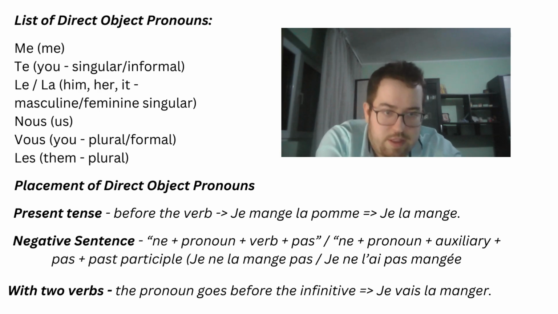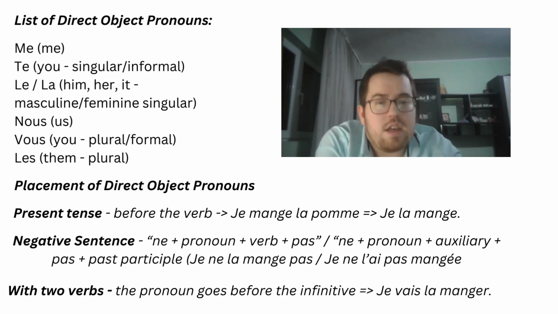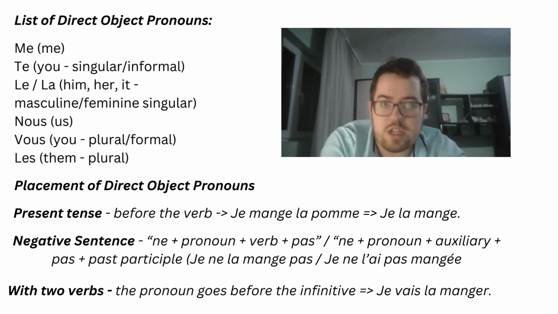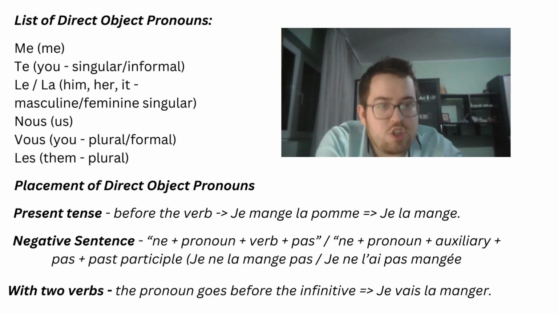Also, we refer to a third party, so we know for sure that it is la. We know that we have to place it before the verb, so before mange, which is the conjugation of the verb manger, which is to eat. So we obtain je la mange.